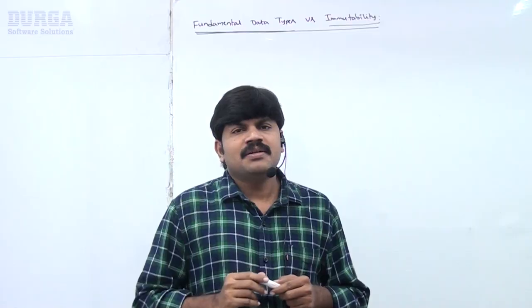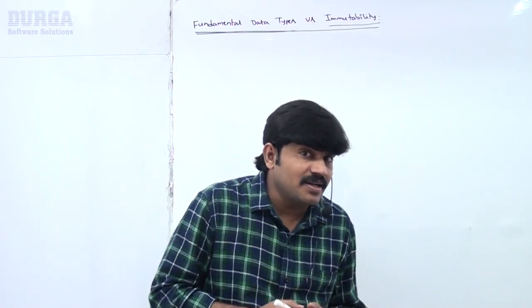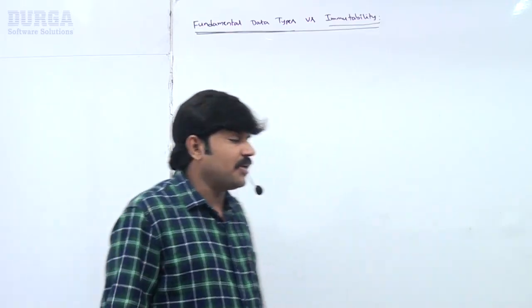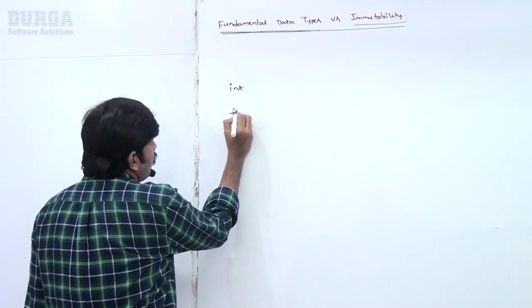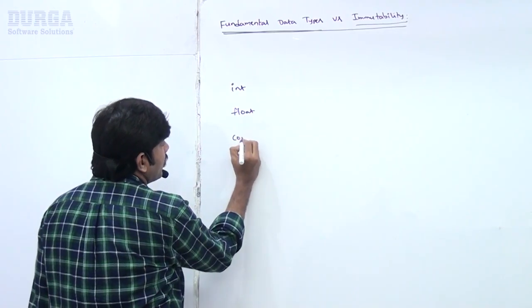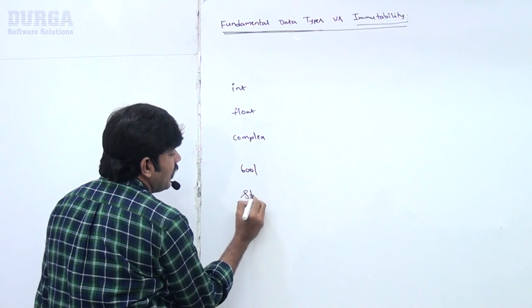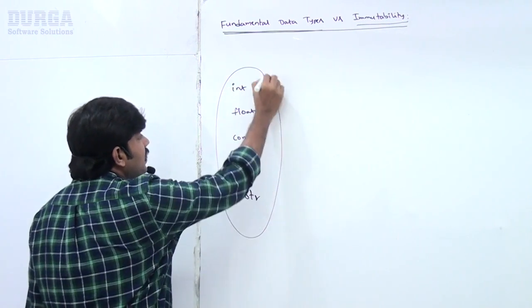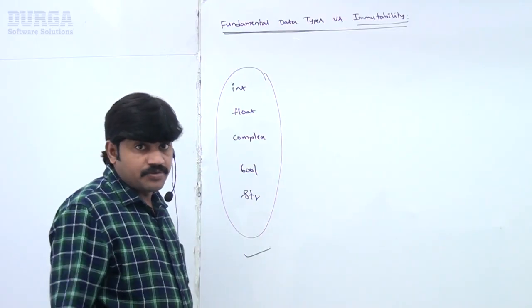First, I have one small question. Which are the fundamental data types? Fundamental data types are int, float, complex, bool, and str. These are fundamental data types. We covered them in detail in the last videos.